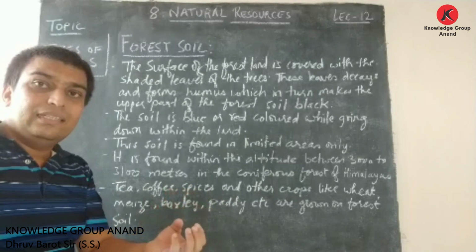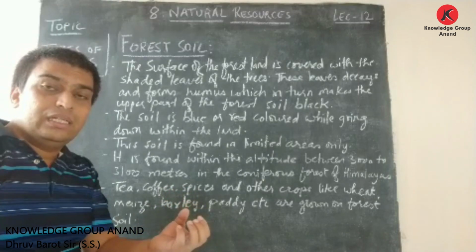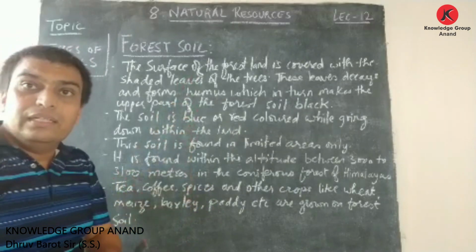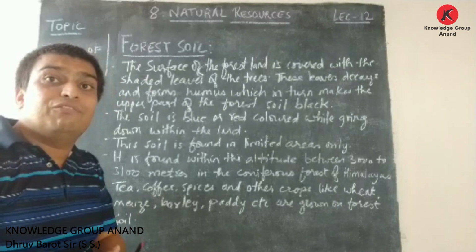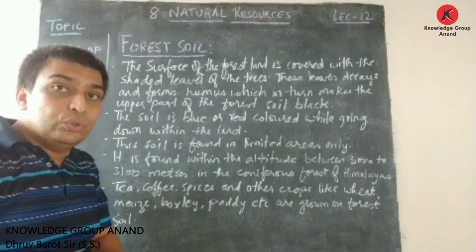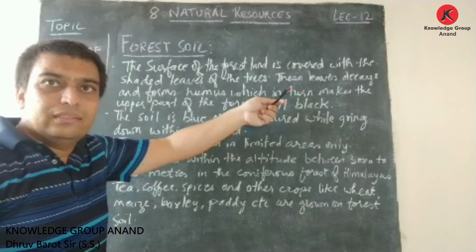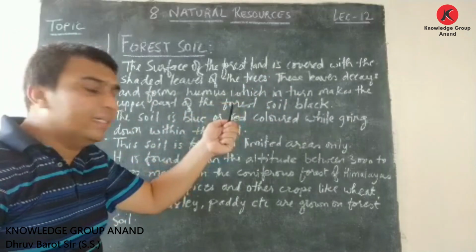When the leaves decay, they become black. When mixed with the soil, it becomes black in color. So when these shed leaves decay, they form humus, due to which this forest soil is a little bit black in color.